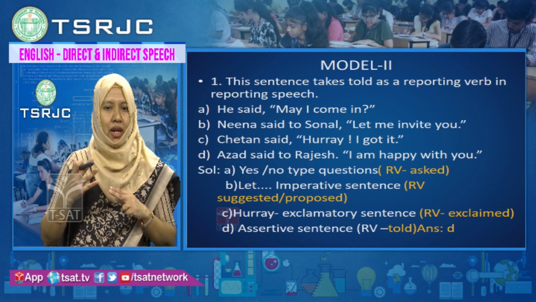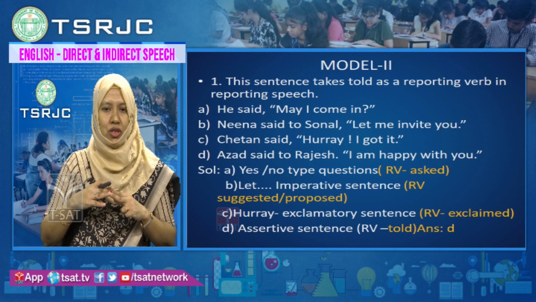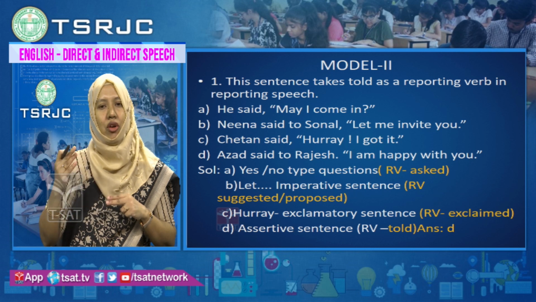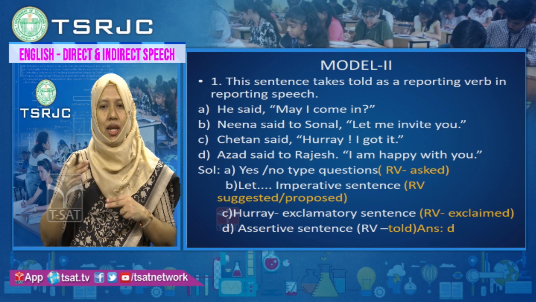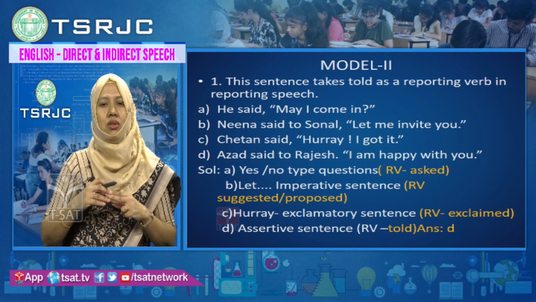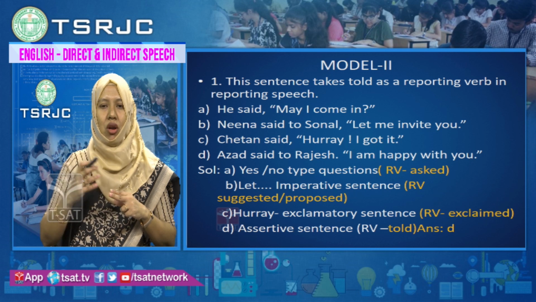Whenever yes or no type questions are there, the reporting verb should always be asked. He asked, may I come in? You cannot say, he said, may I come in? Next, let. Second option, Neena said to Sonal, let me invite you. Whenever imperative sentences start with let, you have to use the reporting verb suggested or proposed.